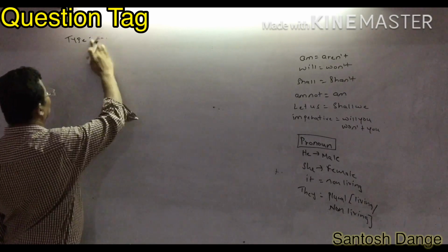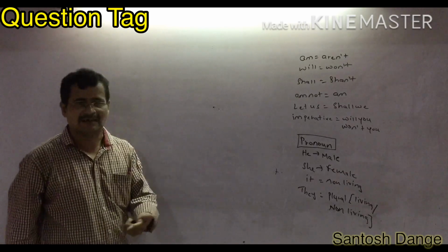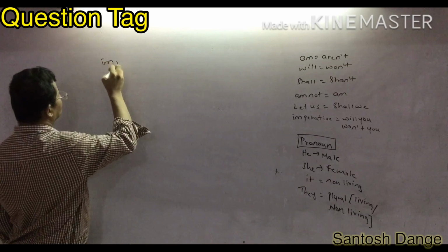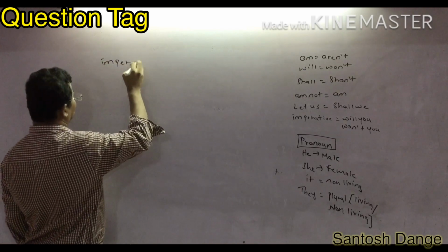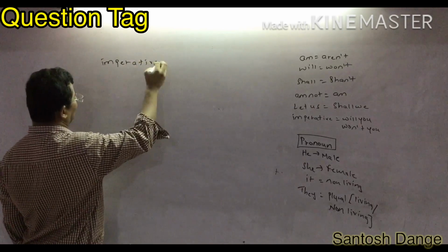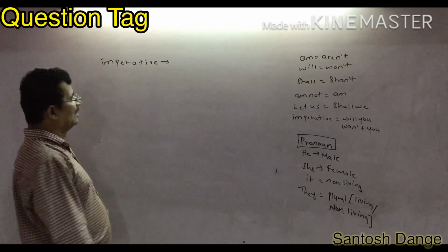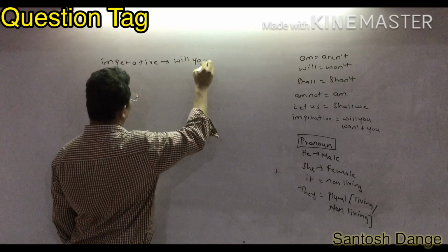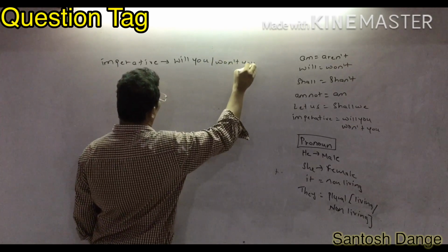Suppose we can say type number 4, or you don't have to write type 4 etc. But suppose the given sentence is imperative; sometimes we ignore such rules. Imperative is an order or request. At that time you can write will you, or you can write won't you. Anyway, you can write either will you or won't you.